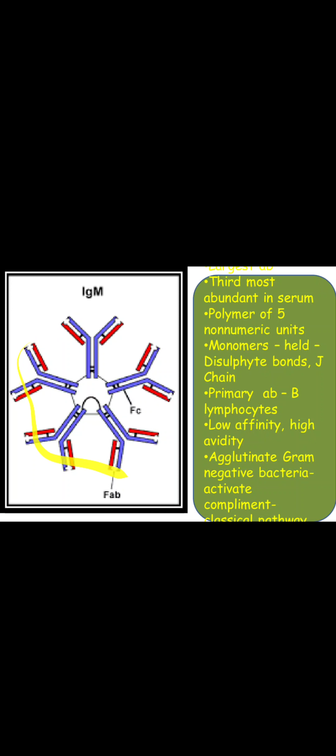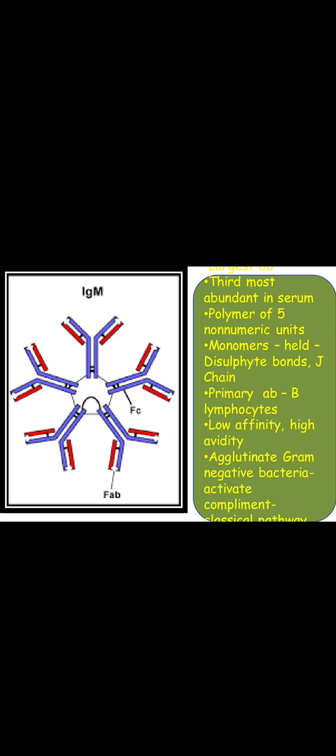It has 5 units of the antibody, and its molecular weight is 9 lakh Dalton. So its valency is 10, which means you can see it is made up of 5 antibodies joined together.